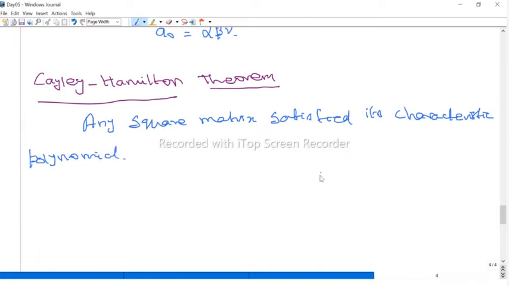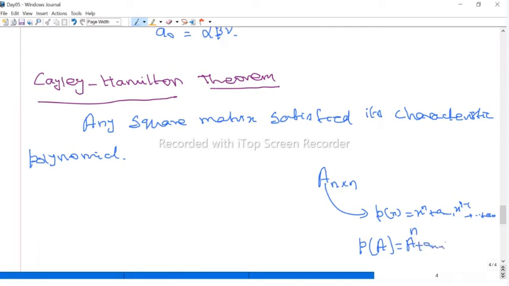We take any matrix. Suppose A is an n by n matrix, we will get a characteristic polynomial p of x. For example, p of x may be a_n x^n plus a_{n-1} x^{n-1} and so on plus a_0. Then if you substitute x equal to A, you will get a matrix equation, that is A to the power n, you have to multiply A n times, plus a_{n-1} A^{n-1} and so on plus a_0 times the identity matrix. Then this should be 0. That is the Cayley-Hamilton theorem.